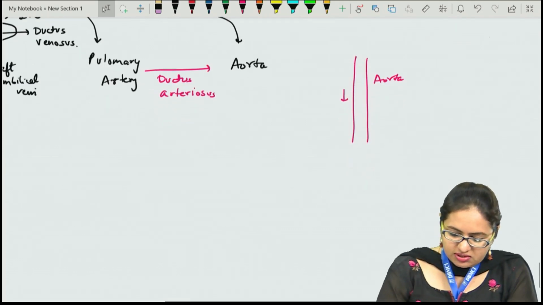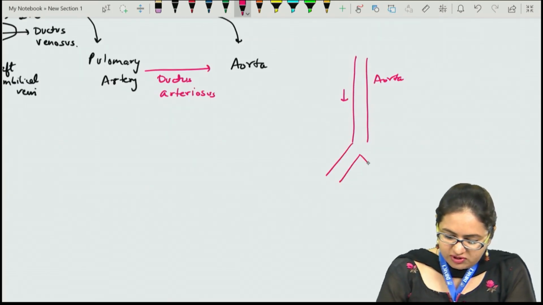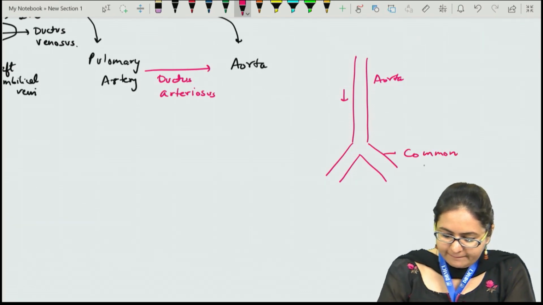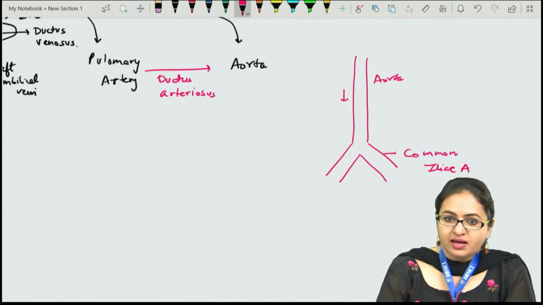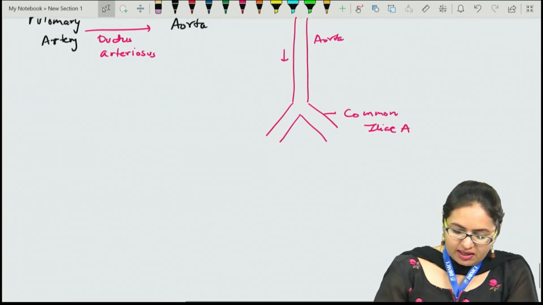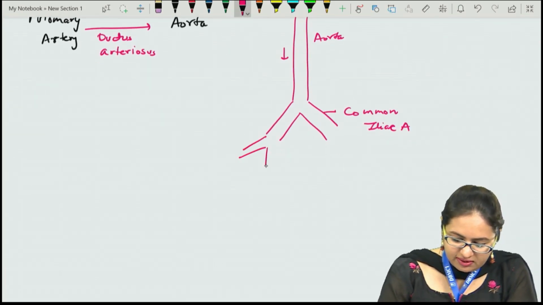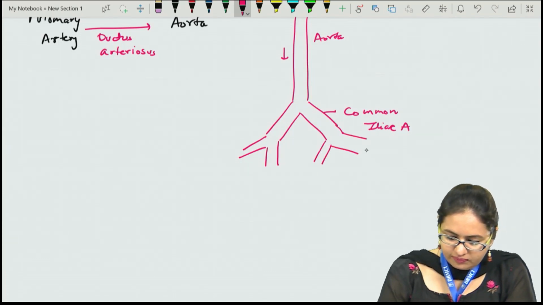Now when it reaches the lowermost portion of the trunk, it will terminate into the common iliac artery. The common iliac artery will again divide into the external iliac and the internal iliac. This is the external iliac artery.